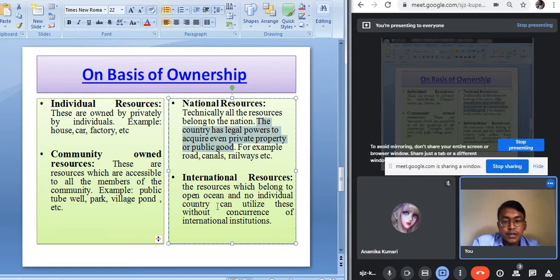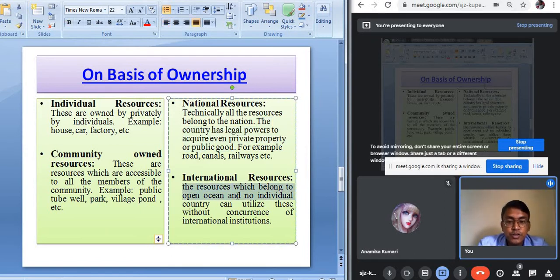The next, international resources. There are some resources which can be found in the international water bodies and in the open sea, and that particular area does not belong to any particular country. So those resources belong to the international organizations, international institutions, and such resources are known as the international resources.